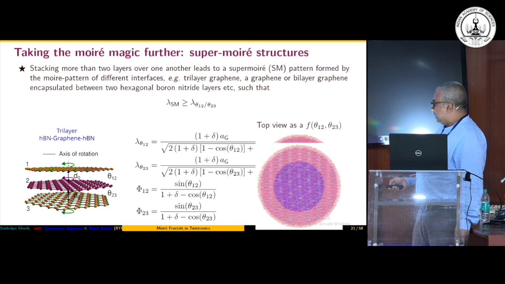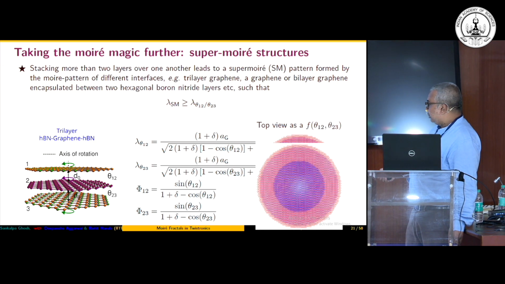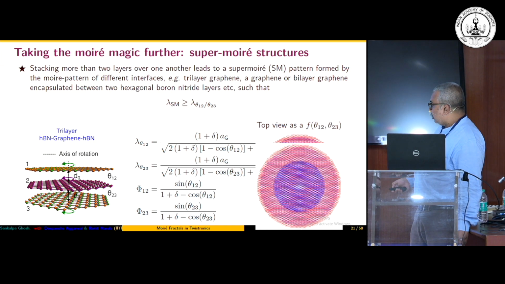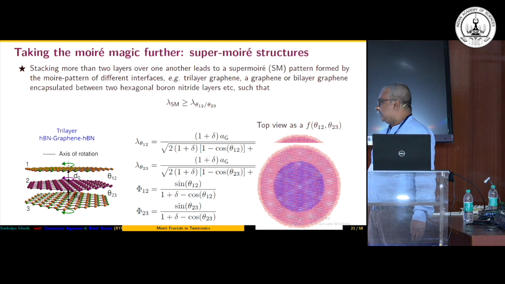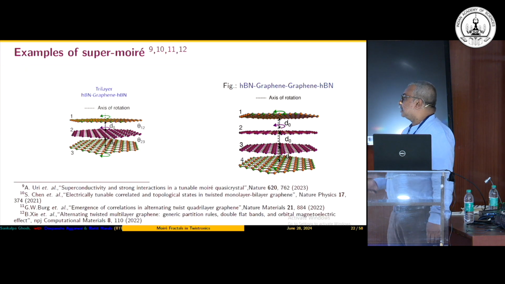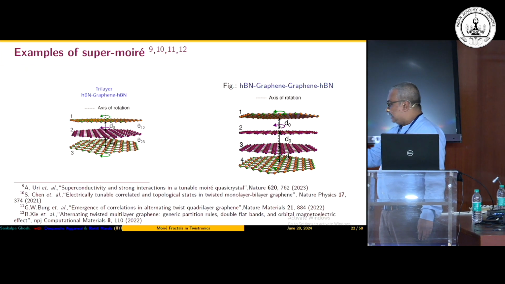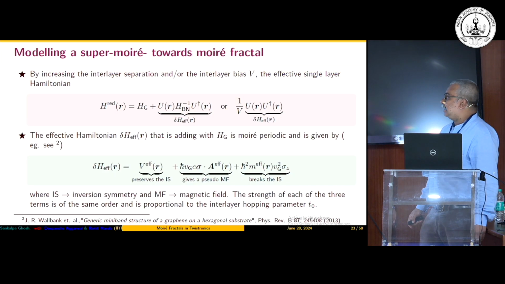So this is a typical portrait of such a super Moiré structure when you put three layers on top of each other and relatively rotate them. There are various parameters by which you characterize such a super Moiré structure. This is another example of that. So the question is, how do I analyze such things?